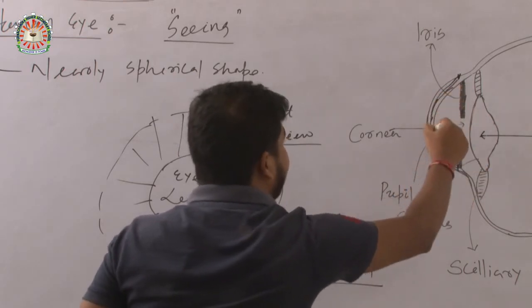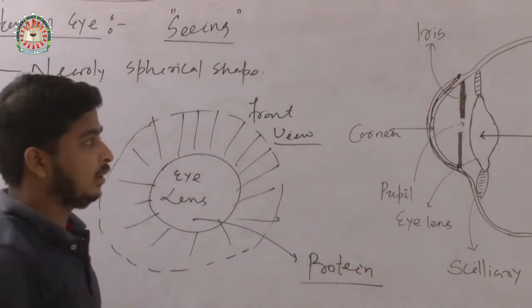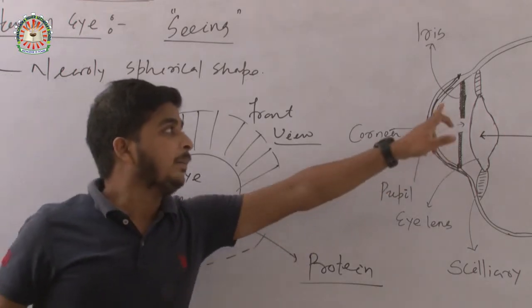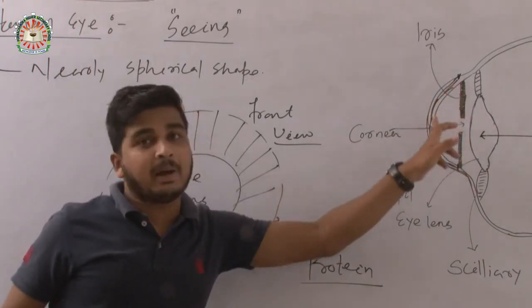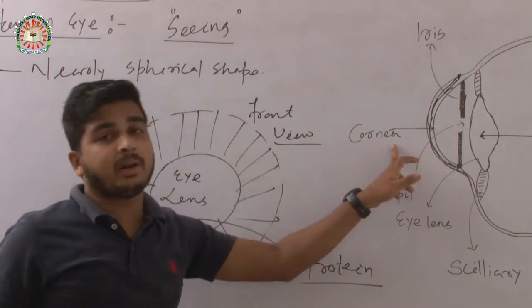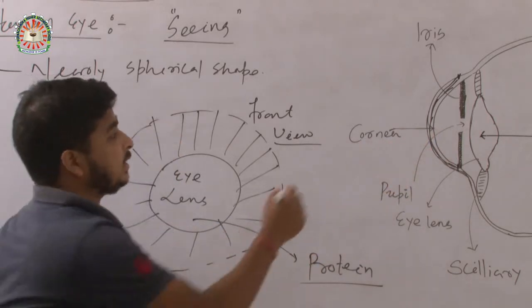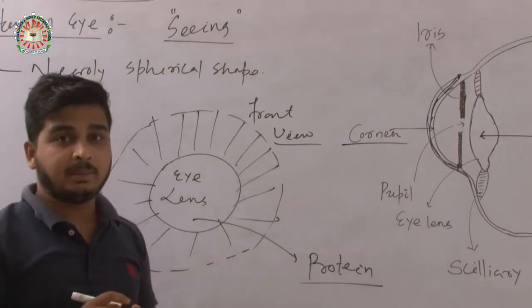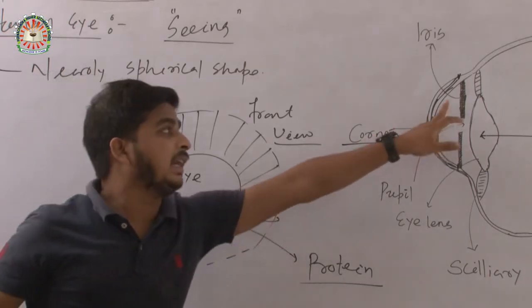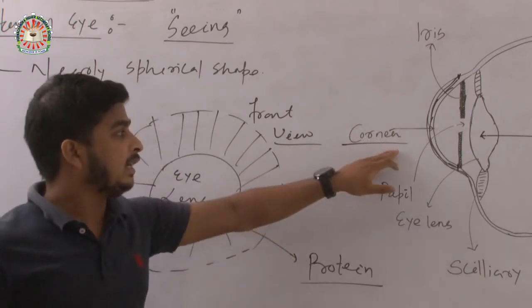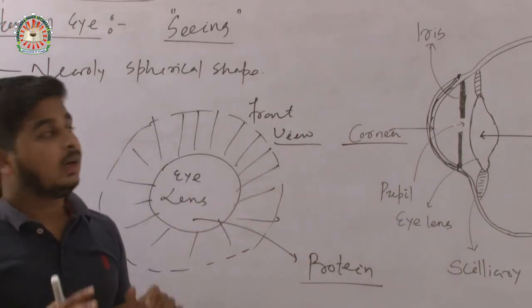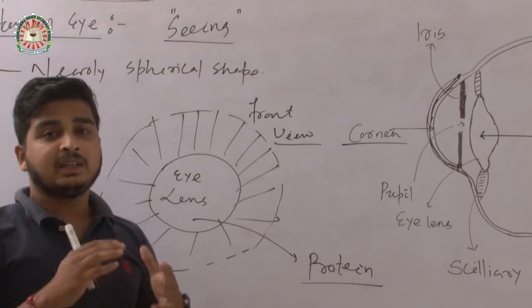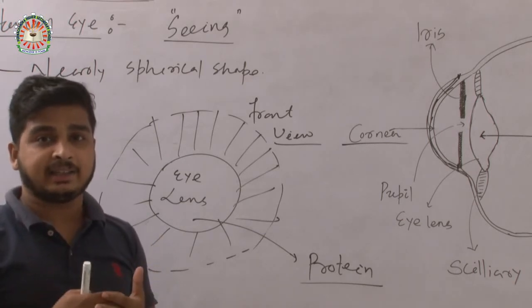A transparent visible thing is present in front of our iris, known as the cornea. It is a transparent thing. Remember, it is a transparent thing. So what is the function of the cornea? The function of the cornea is to protect our eyes.